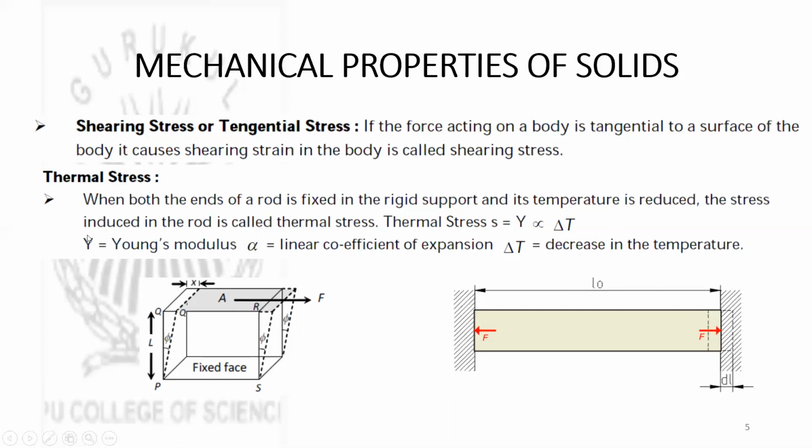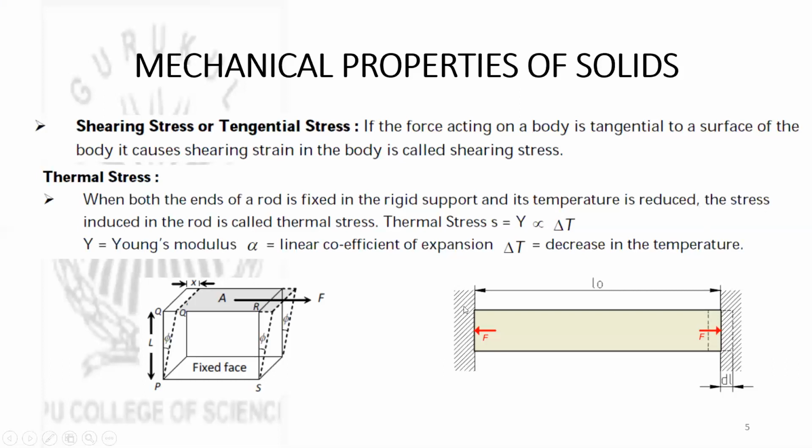Then thermal stress. When both the ends of the rod are fixed in rigid supports and its temperature is reduced or increased, the stress induced in the rod is called thermal stress. Thermal stress is equal to Y alpha delta T, where Y is Young's modulus, alpha is the coefficient of linear expansion, and delta T is the change in temperature. And this we can illustrate with this diagram.